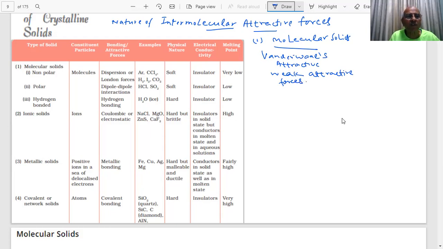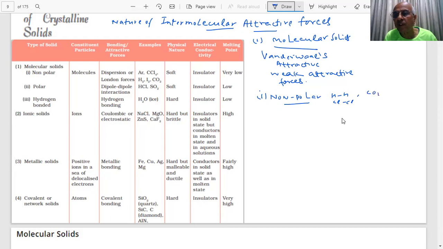And in the Van der Waals solids also, there can be different types. The first one we are saying is non-polar, where the dipole moment is zero. Polarity is zero, students. What are non-polar molecules, students, you know. If I have H2, if I have Cl2, the two atoms are the same. This is a covalent bond. This is a non-polar molecule.